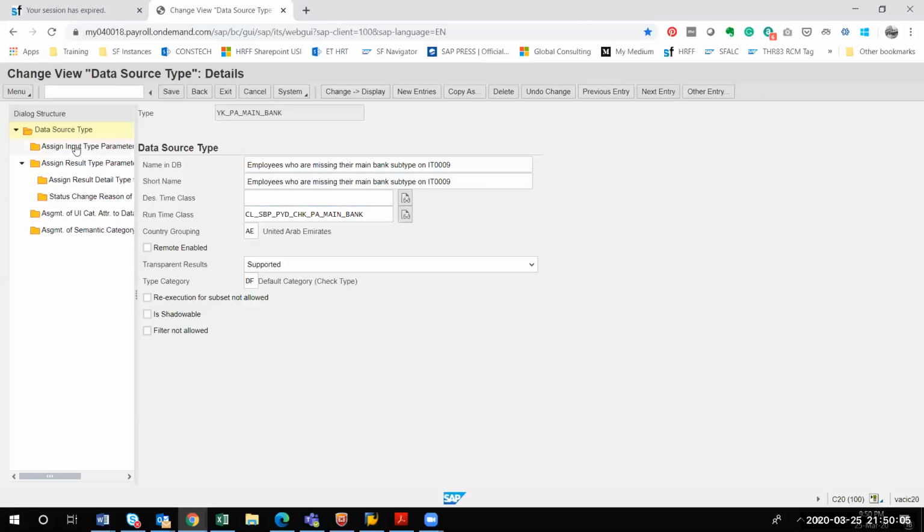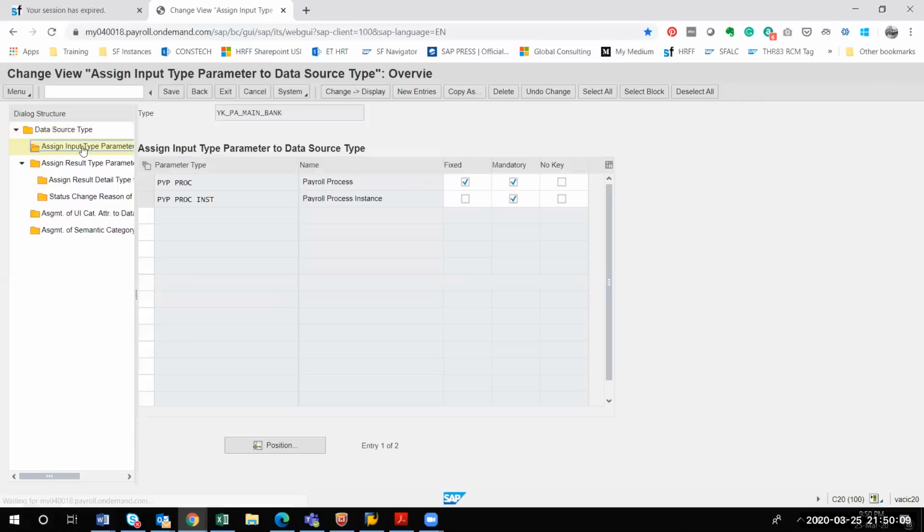After doing this, you have to assign the input type parameter. I have created this. The input type parameter is already there, so you don't have to create it; it will come automatically. You have to ensure these 3 ticks are set: 1 fixed tick and 2 mandatory ticks, for payroll process and payroll process instance. So this will be there.